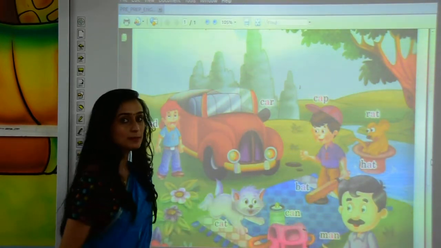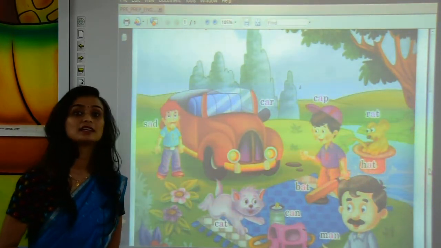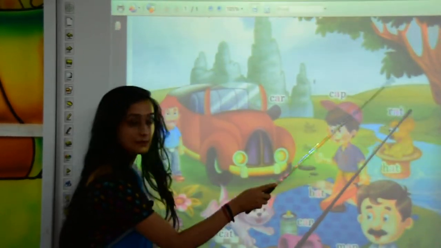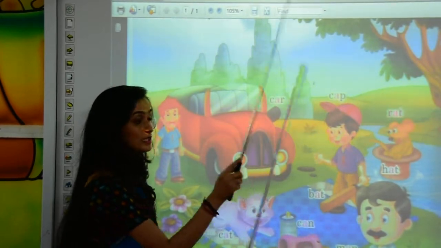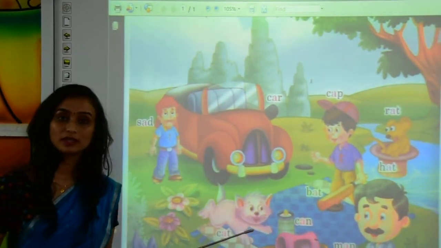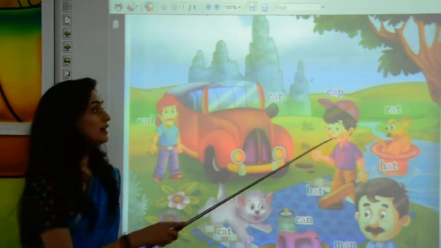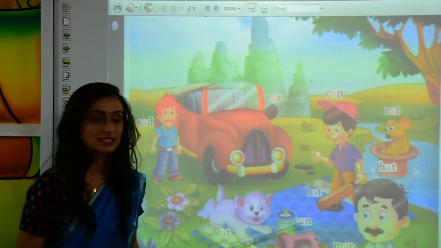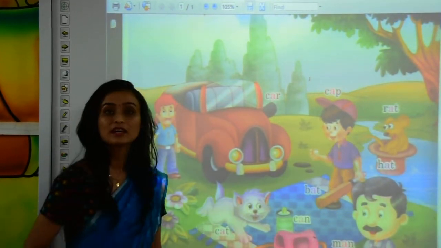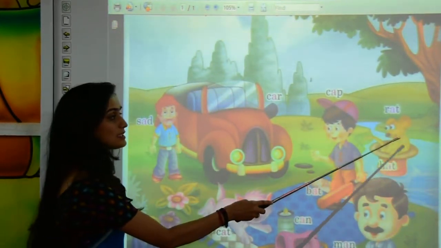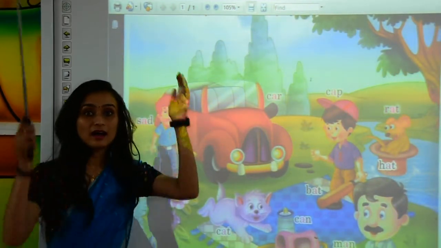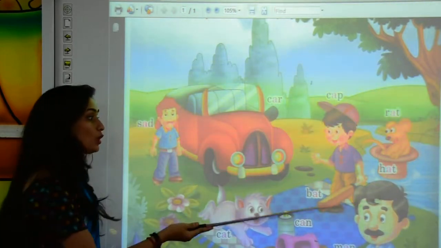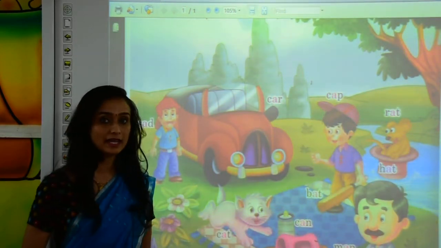Now, here one rat is there. So what is the spelling of this rat? Yes, you are right kids. R-A-T. R, what is the phonic sound of R? R. And A-T, at. Together makes rat. R-A-T, rat. Here, this rat is sitting in a hat. So kids, what is the spelling of hat?